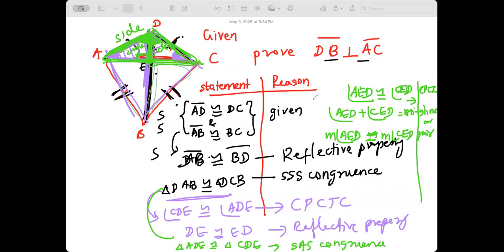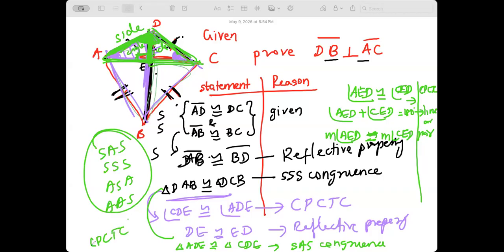You have to prove that triangles are congruent using either SAS, SSS, ASA, or AAS. These four are the only ones you can use, and then you have to use CPCTC for proving some sides or angles are equal of those triangles that you prove are congruent. Once you start getting used to it, things become easy.